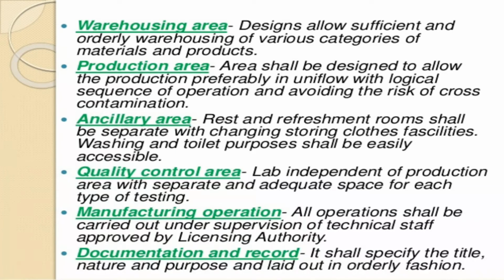Quality control area: laboratory independent of the production area with separate space for each type of testing. Manufacturing operations: all operations shall be carried out under the supervision of technical staff, approved by the authorities. Documents and records: they shall specify the title, nature and purpose and be laid out in an orderly fashion.